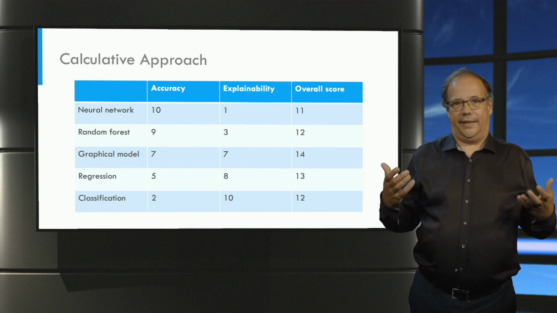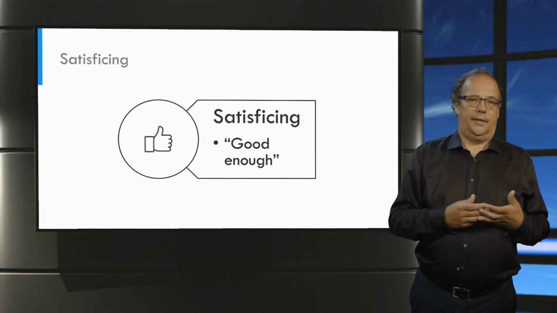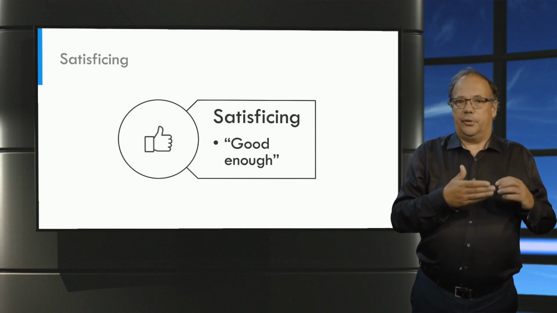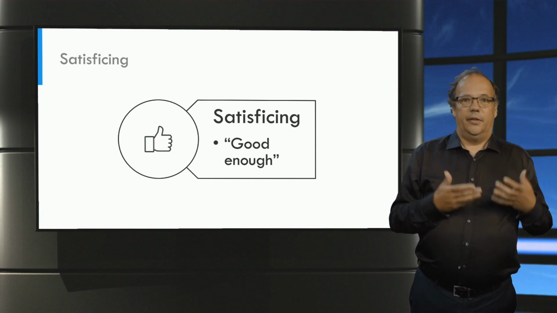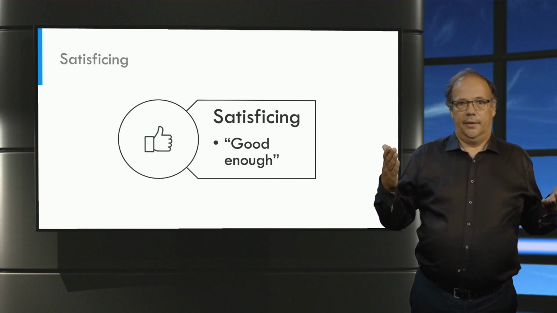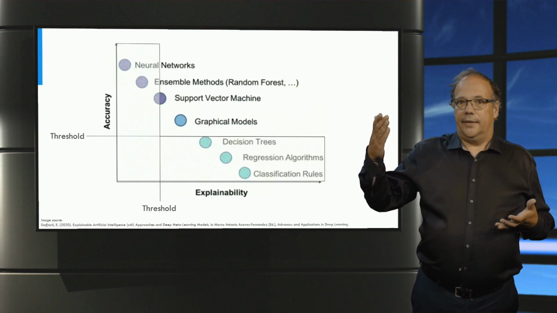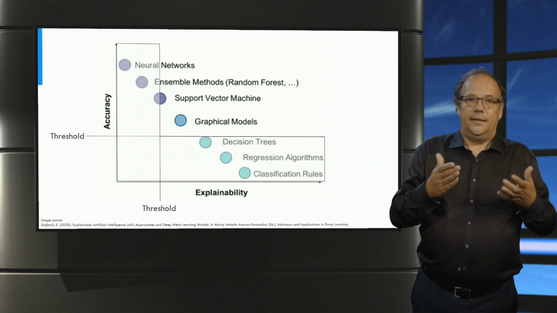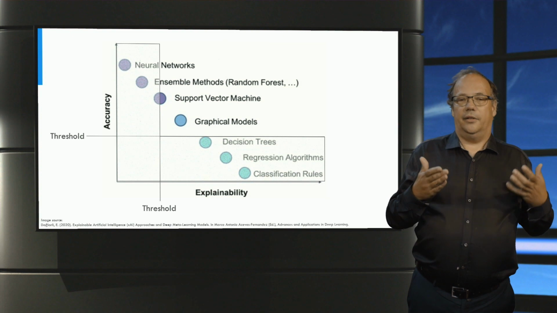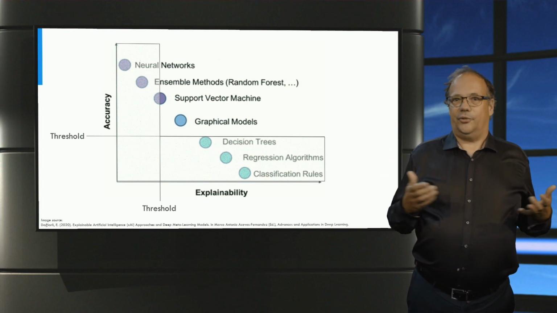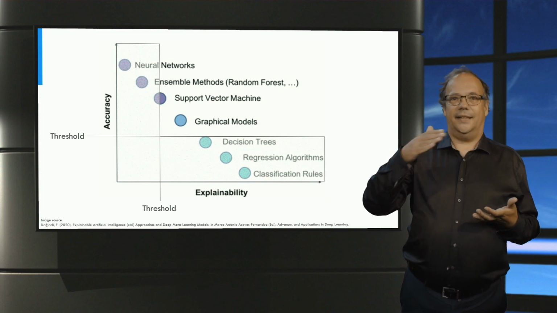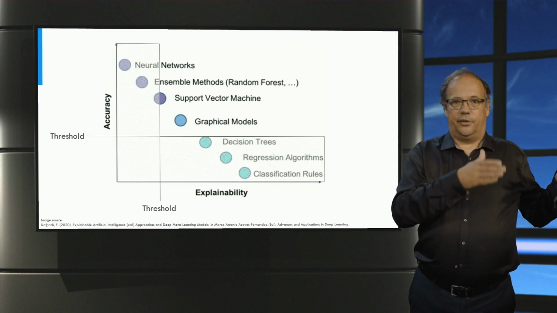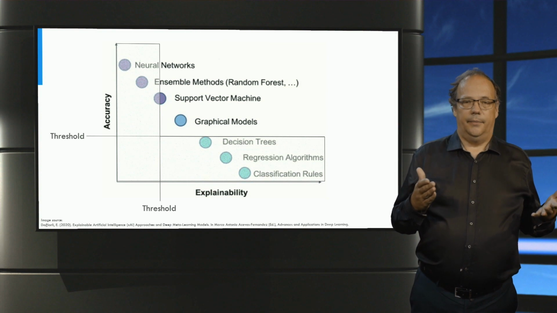And this brings us to the second approach, satisficing. Here we set thresholds for each of the values. In the conflict between accuracy and explainability, we might set the thresholds in this way. If we apply satisficing, we accept any solution that meets the thresholds. This means that we do not need to make a direct trade-off, but it raises also questions. How do we exactly set the thresholds? What if none of the options or many of the options meet the thresholds? How do we choose then?